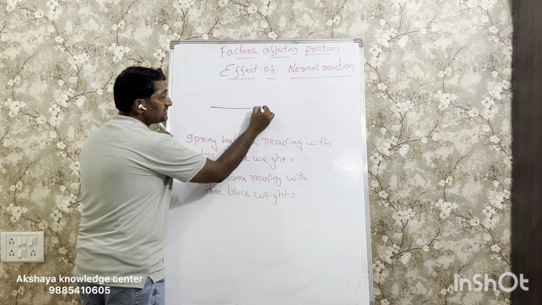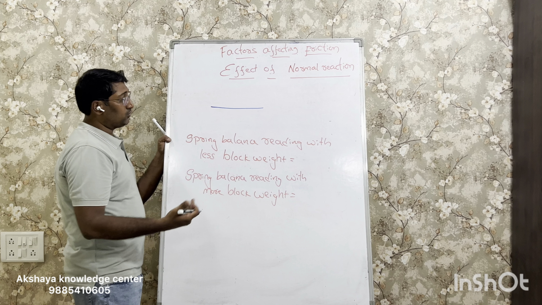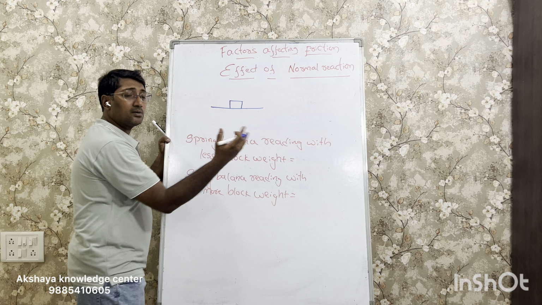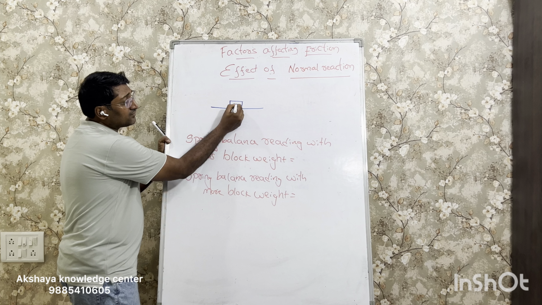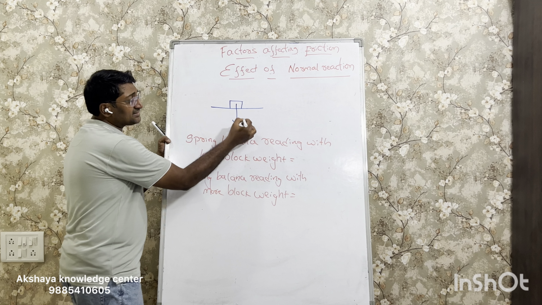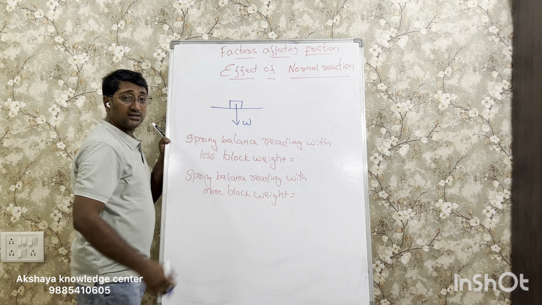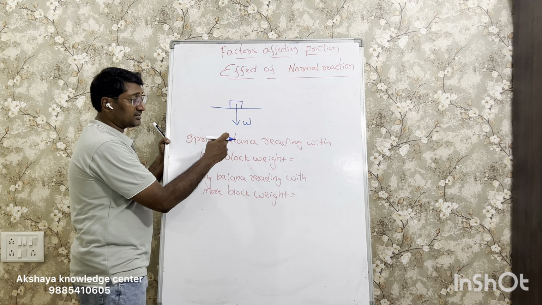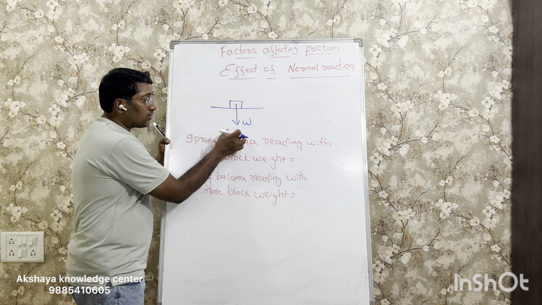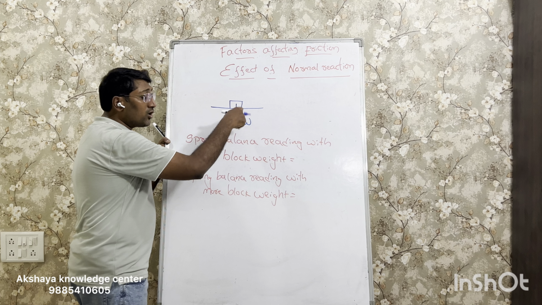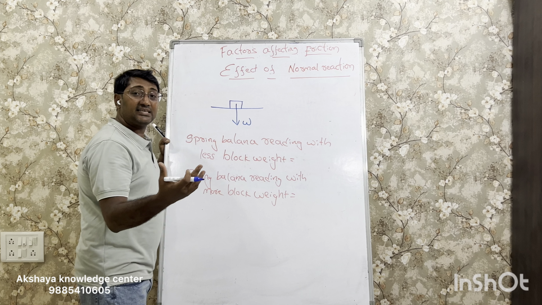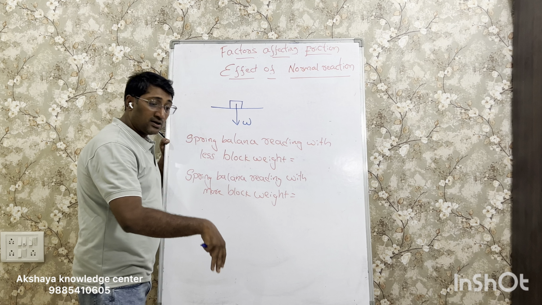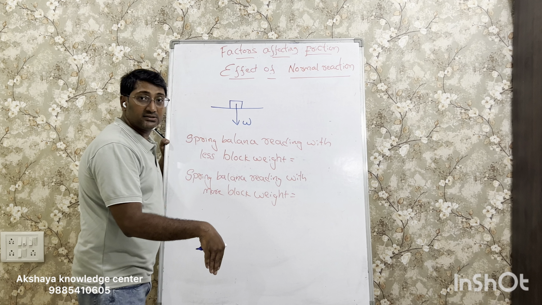Imagine this is the surface, the ground, the floor or whatever. And on this you have a wooden block or a metal block. The weight of the block always acts towards the center of the earth due to gravitational forces. So weight is acting downwards. If the weight is acting downwards, why is the block not going into the earth? Same question we can ask about ourselves. Our weight is acting downwards. Why are we not going into the earth?